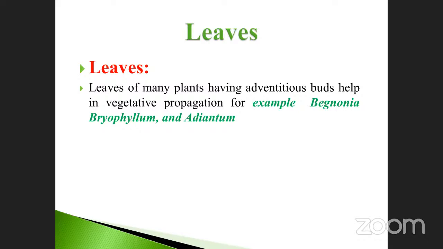When the adventitious buds detach from the parent plant, in favorable conditions, they grow into a new plant.